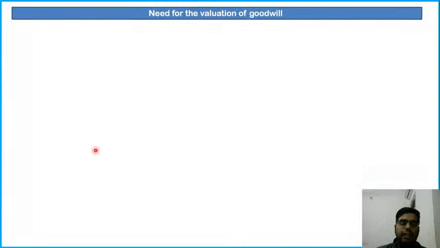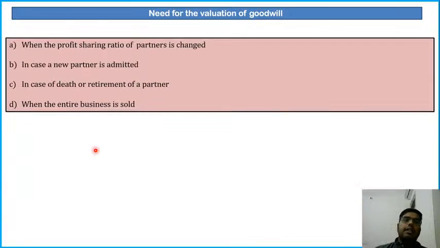If you are having any doubt in any of the slides, ask me now. Next is need for the valuation of goodwill. These are the four scenarios in which we need to ascertain the value of goodwill. First is when the profit sharing ratio of the partners changes. Before that particular event, the partnership was carried out with a different profit sharing ratio. After that, they want to change the profit sharing ratio. At that time, we need to calculate the value of goodwill.